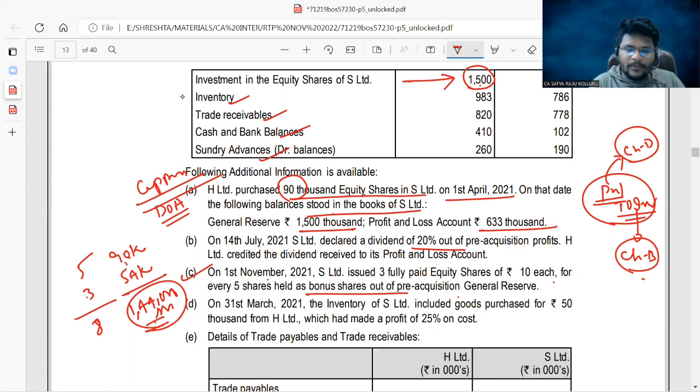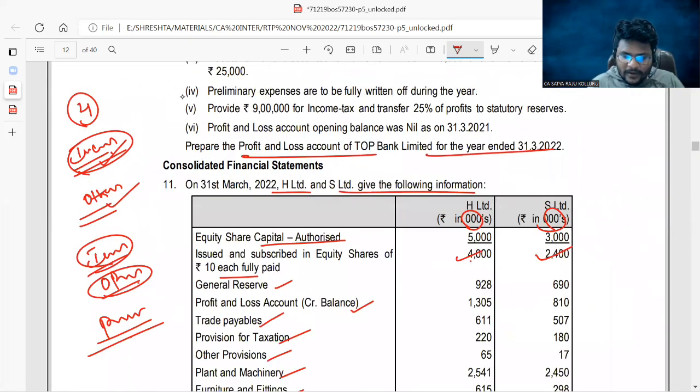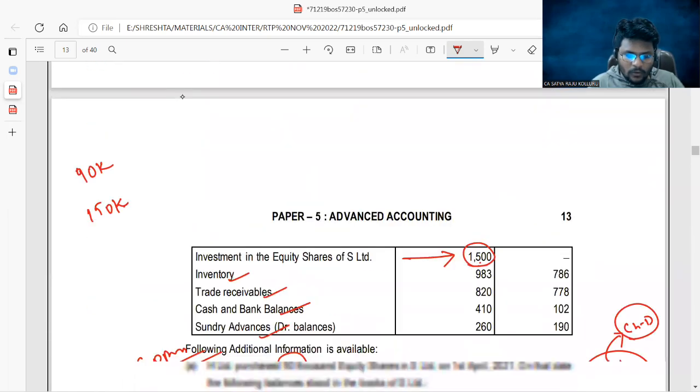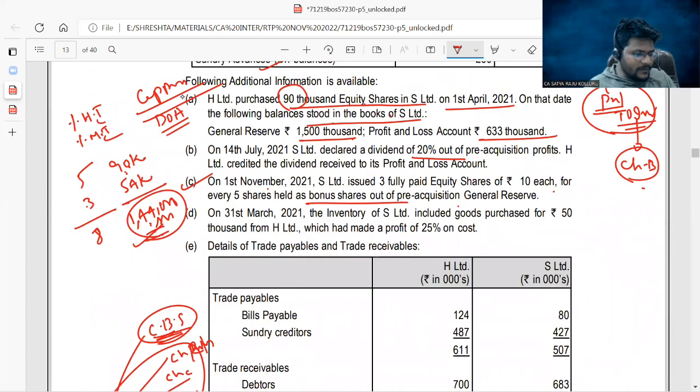After the issue of bonus shares, the number of shares held by the holding company in the subsidiary were 1,44,000. That's correct. Now, how should we work out the percentage of holding interest and the percentage of minority interest? Please concentrate, all of you. The total number of equity shares in the subsidiary were 24 lakhs divided by 10, which means 2,40,000. Out of such 2,40,000, I acquired 1,44,000 equity shares. That is 1,44,000 divided by 2,40,000, which is 60%.